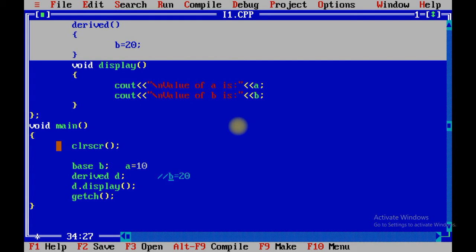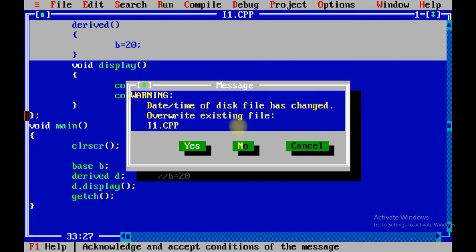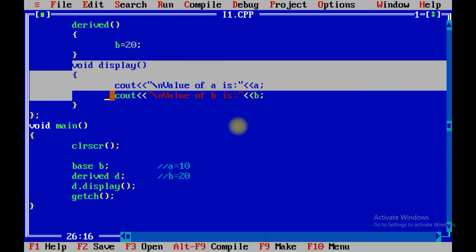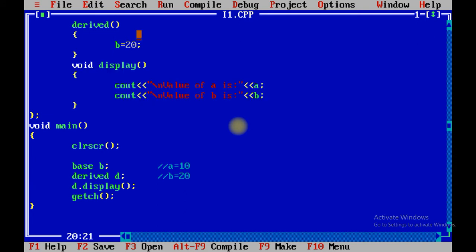Now remember one thing, that display is a property of the derived class. That means with the help of a derived class object, I am able to access the method of the derived class.